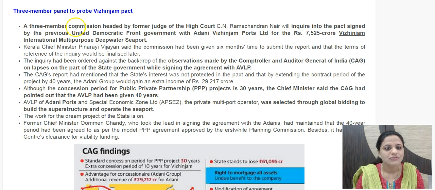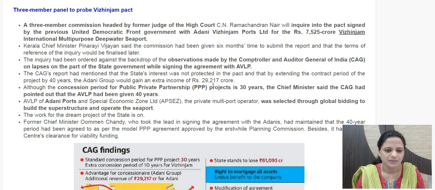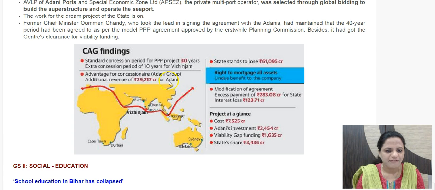as a discrepancy. So now the present news is that a 3-member panel has been established by the present Kerala government to look into these points which have been raised by the CAG. So this is the case. It has been given 6 months time to submit its report. So these you can see are the CAG findings: generally it's for 30 years, it's given 40 years, an extra period of 10 years. So additional revenue will go to Adani and the state will lose. So Kerala state will lose around 61,095 crore.